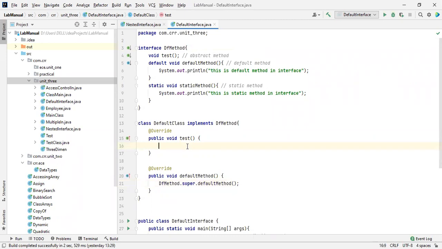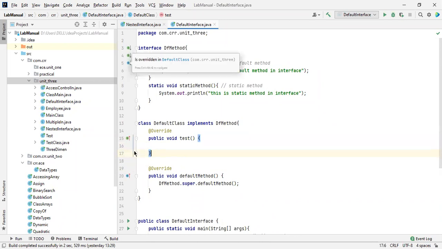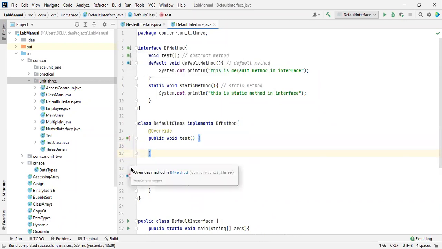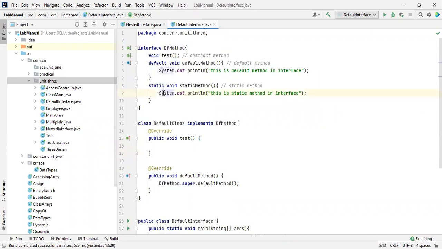Okay, remember this one also. This is also somewhat different. This is a somewhat different condition. Okay, see this one, now it got overridden, it is overridden in a default class, and this is an implemented method. So just know the difference between these. In previous sessions we discussed method overriding, so that's why O will be shown over here. There is an arrow mark showing that the overridden interface is over here, or the overridden class is over here. This is the arrow mark.